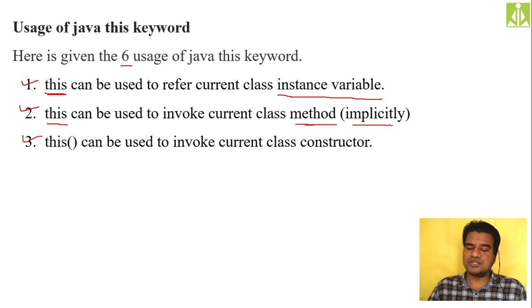Okay, then the last one: this can be used to invoke the current class constructor. Whenever we say this, we are referring to the current class. Whenever we say super, we are referring to the superclass. That is the basic difference between the this and super keywords. So this is not only used to refer to the current class instance variables and to invoke the current class methods, which is implicit, but also to invoke the current class constructor. Remember these 3 important uses of the this keyword.